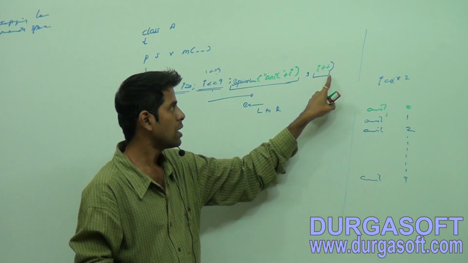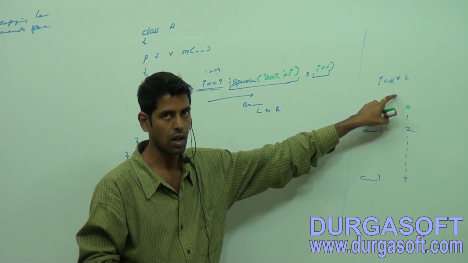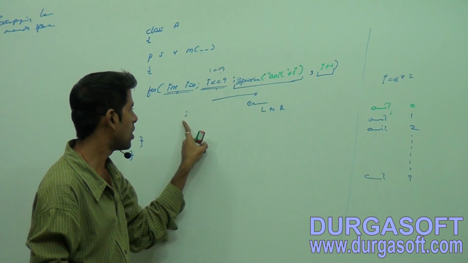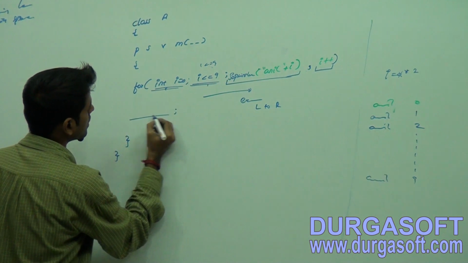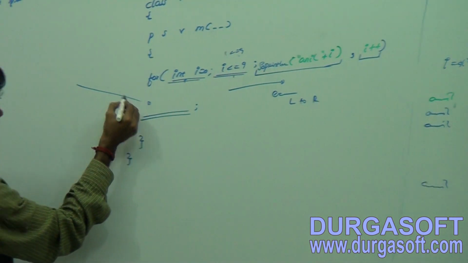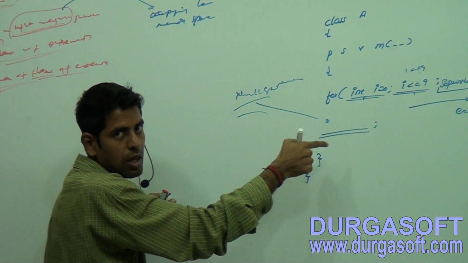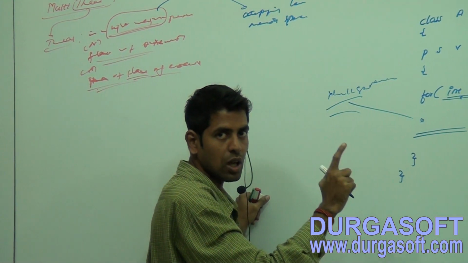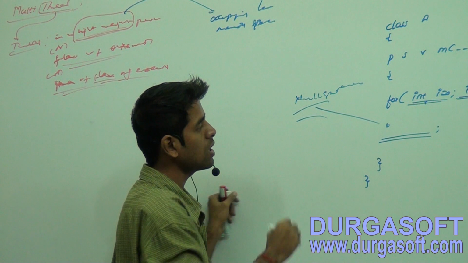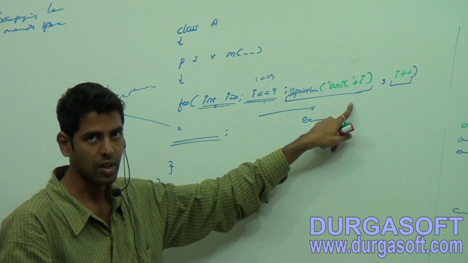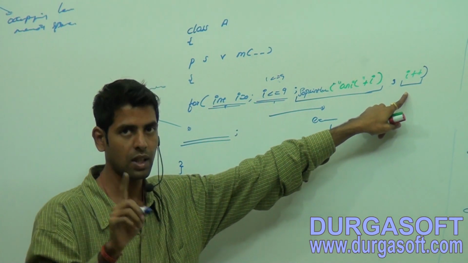Now the i variable value will get incremented to 1. Now condition checking: 1 is less than 9. Now the body here is this statement, a null statement. It is a valid Java statement. Now once again the incremental or decremental section, but here I have taken the incrementation.